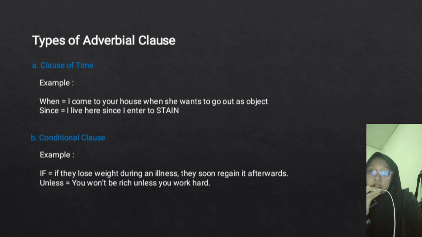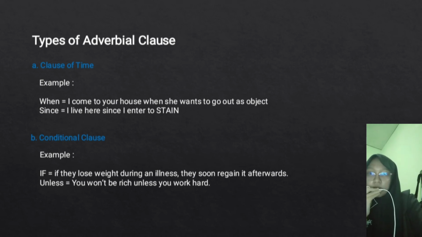Next is conditional clause. It is an adverb that is usually used to talk about the possibility and consequence of an event. The conjunctions are if, unless, and lest. For example, for if: if they lose weight during an illness, they soon regain it afterwards. And for unless: you won't be rich unless you work hard.